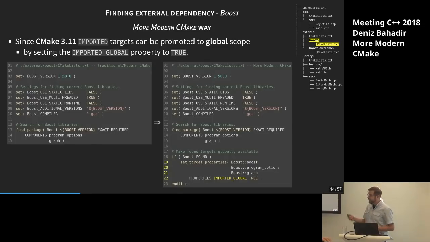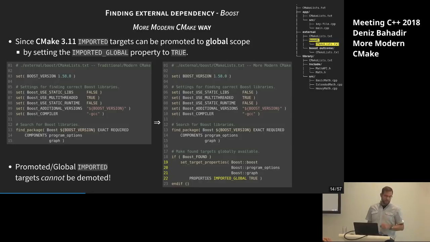Perfect. Just one note, you cannot demote them later again. So either if you promoted them afterwards or if you created imported targets from the beginning as global, you cannot demote them. Have to keep that in mind.